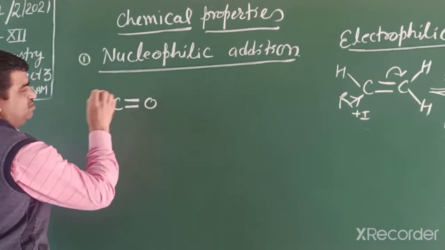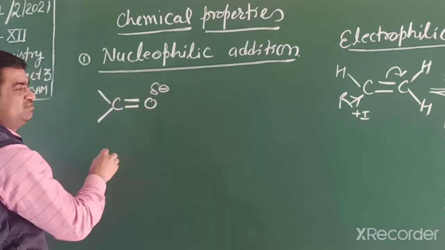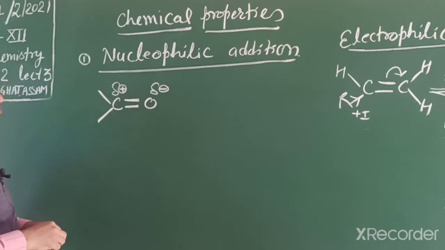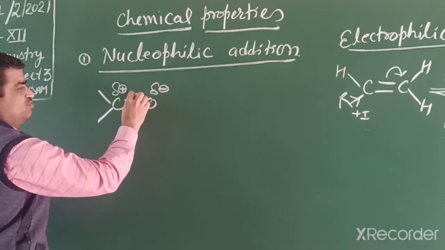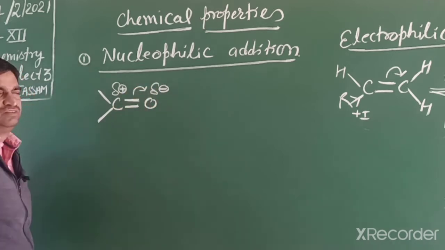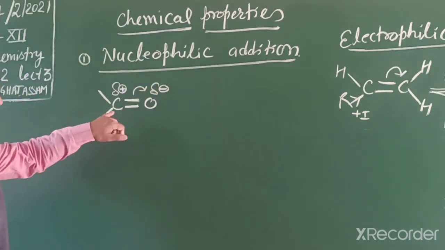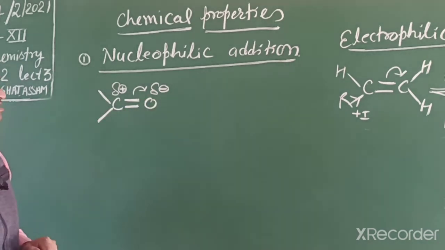This group is polar in nature. Oxygen bears a negative charge and carbon bears a positive charge, due to the difference in electronegativity. The pi electrons move towards the oxygen side. So this carbon acts as an electrophilic center and oxygen acts as a nucleophilic center.